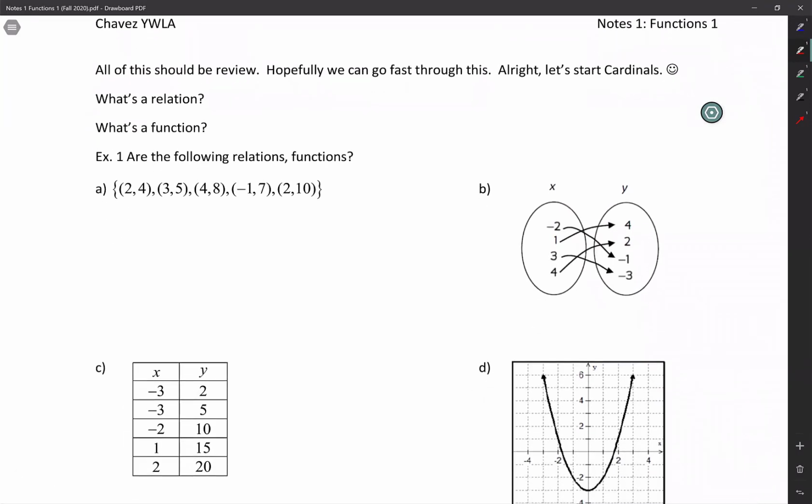So what's a relation? A relation is anything that has some type of pattern or is associated with each other. What I mean is if I put an ordered pair and I say X and Y together, that's a relation because I just put that these two are related somehow.